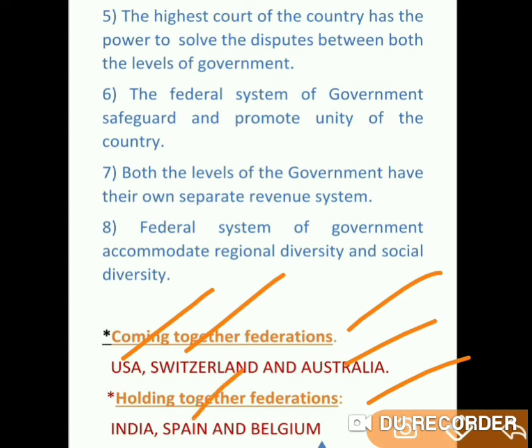Another example is Spain and Belgium. They come forward to have federations of different states, of different regions, as it is seen in Belgium, and we can also see this system in Spain. And as we all see in our country, there are 30 states. All the 30 states have come together and they have one federation, that is India.